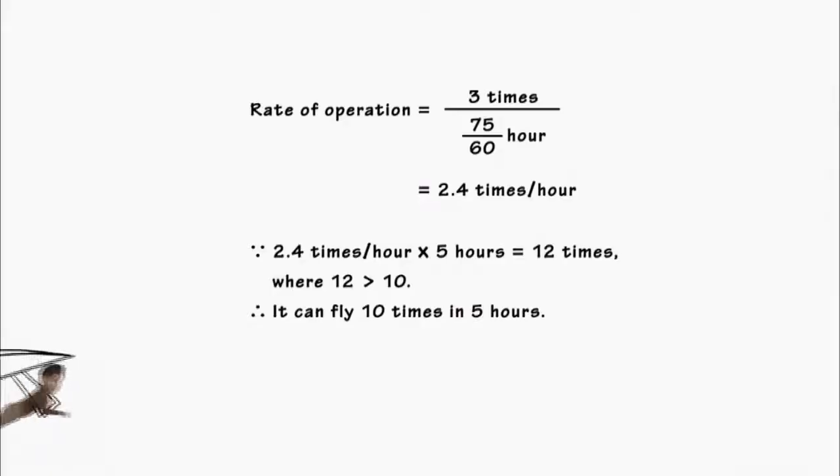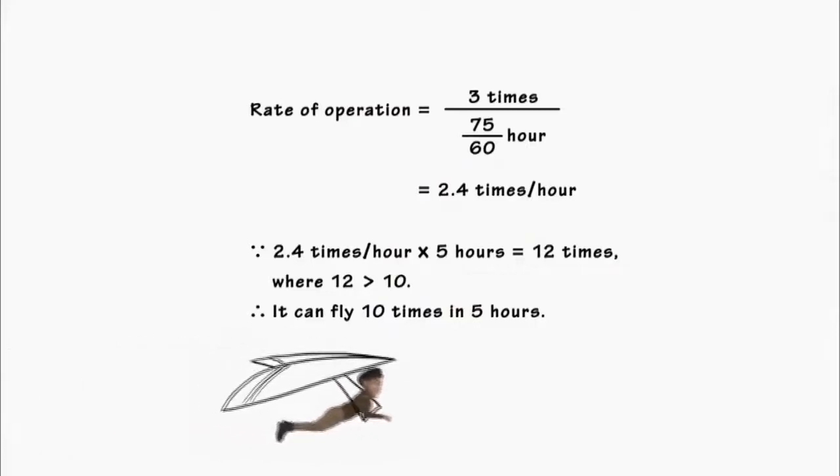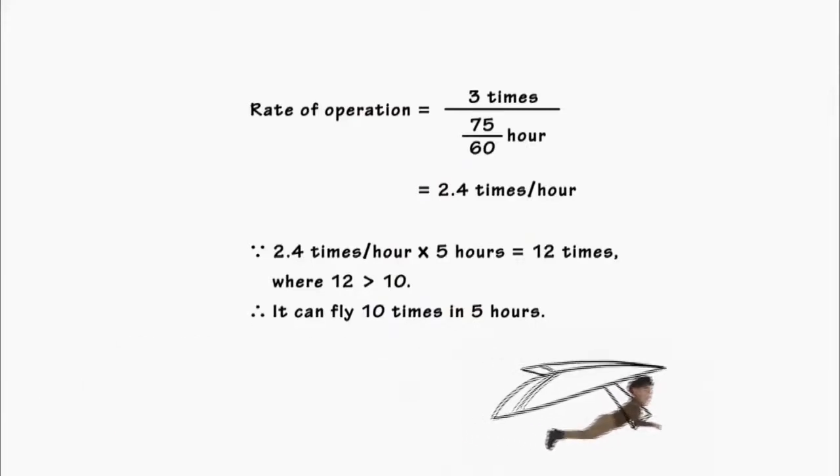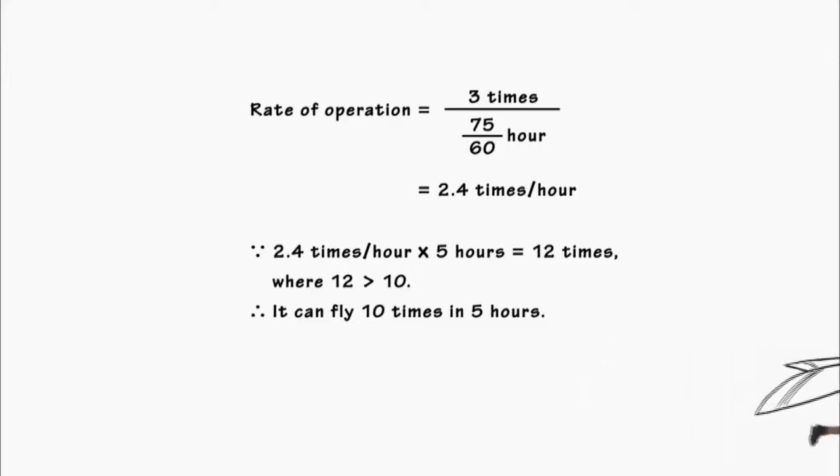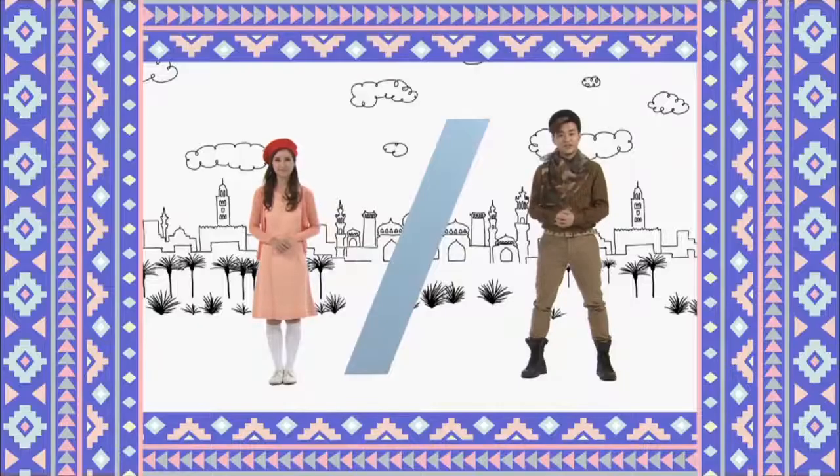Hey! If the rate of operation is maintained, can the glider fly 10 times in 5 hours? The rate of operation of the glider is 2.4 times per hour, so this glider flies 12 times in 5 hours. If we ignore other factors, this glider can definitely fly 10 times in 5 hours, and it could even fly more than it needed to.